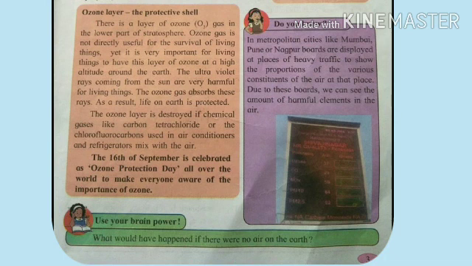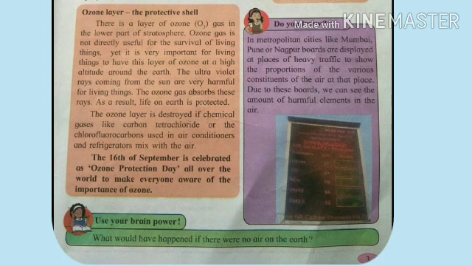The ozone gas absorbs these rays. As a result, life on earth is protected. The ozone layer is destroyed if chemical gases like carbon tetrachloride or the chlorofluorocarbons used in air conditioners and refrigerators mix with the air. Every year, the 16th of September is celebrated as Ozone Protection Day all over the world to make everyone aware of the importance of ozone.